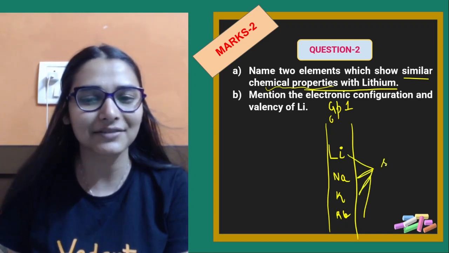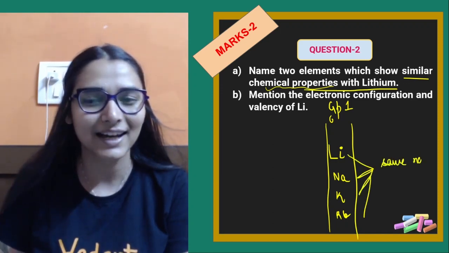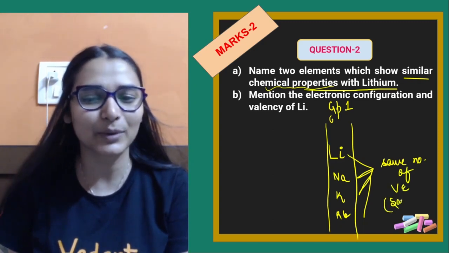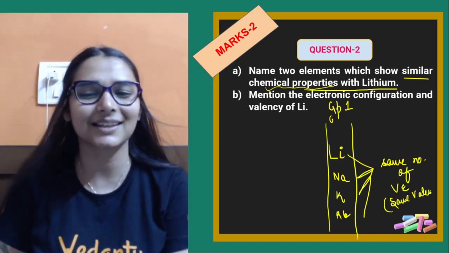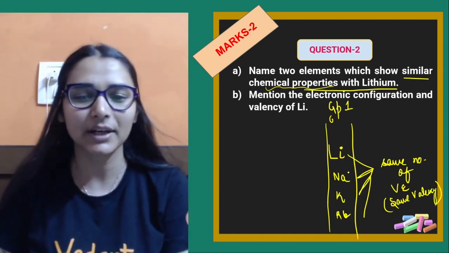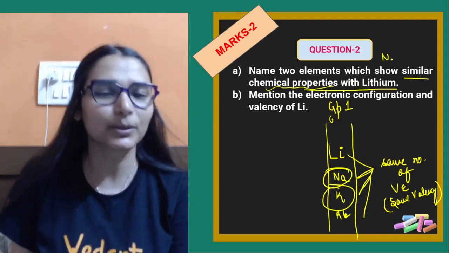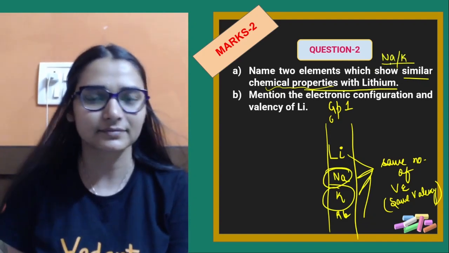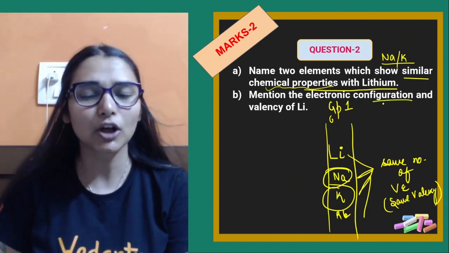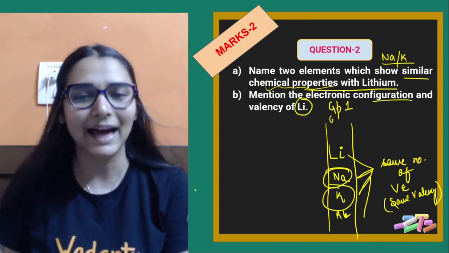Because they all have same number of valence electrons. That means they will be having same valency, है ना. अगर valency same है, chemical property would be similar. So you can give answer sodium or potassium, है ना. Easy है.